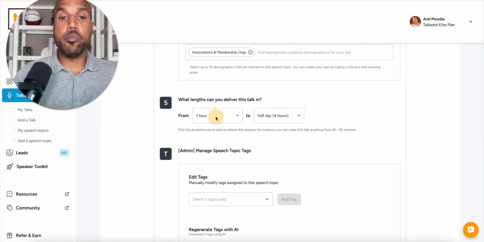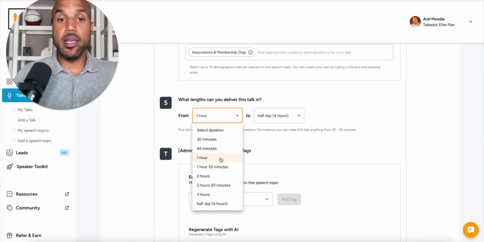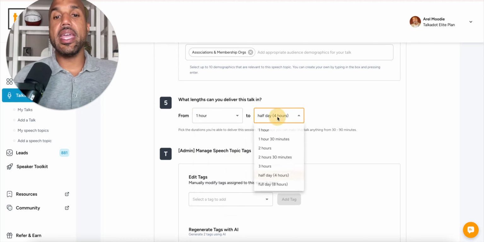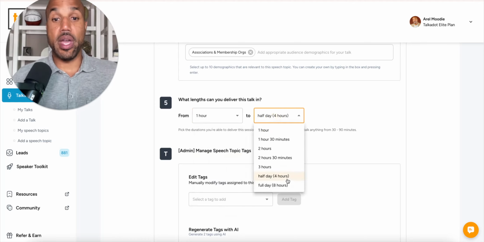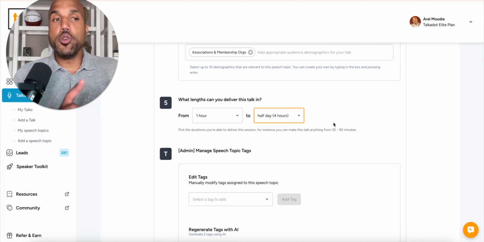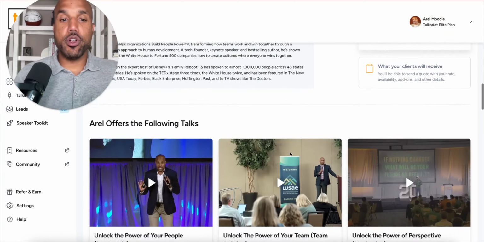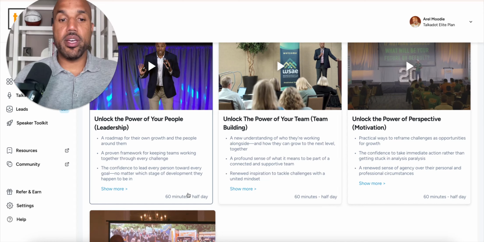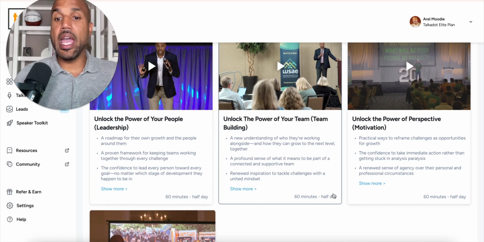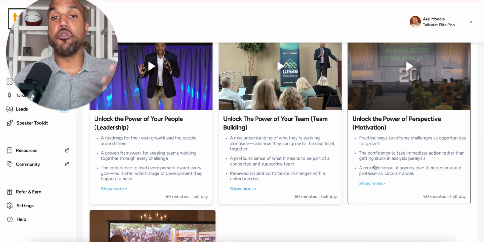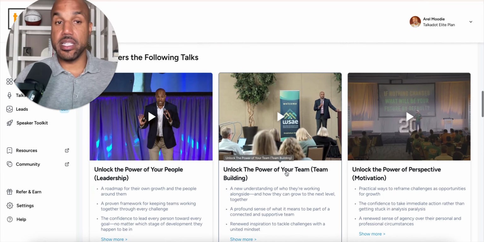So this is where you can put in the minimum amount of time a particular presentation you give and the maximum amount of time. So you can do half day, full day. So if you do workshops, if you do trainings, you can now represent that. And then when you look at your public profile right here, and you scroll down to your presentation area, it'll actually display how someone can book you for this particular presentation.